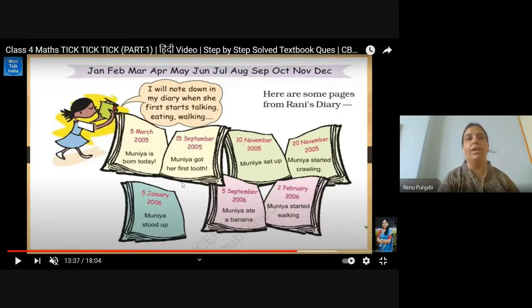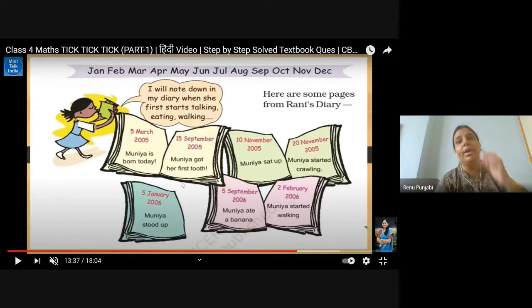So I will note in my diary when she first starts talking, eating, walking. First of all, 5th March 2005, Munia is born today. Then 15 September 2005, Munia got her first tooth. Then 10 November, Munia sat up. 20 November, Munia started crawling. 5 January 2006, Munia stood up. And 5th September 2006, Munia ate a banana.